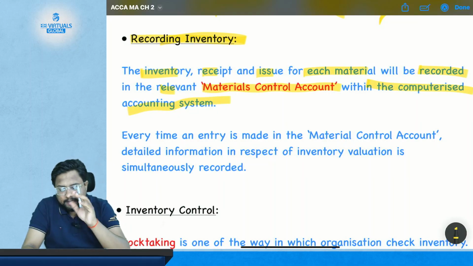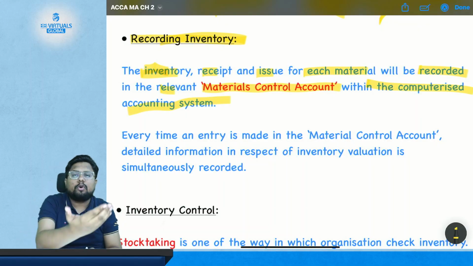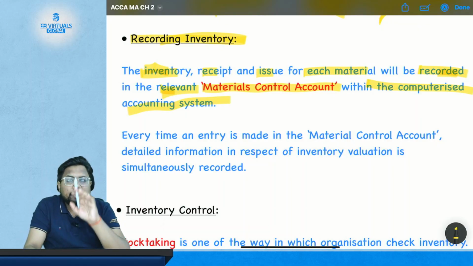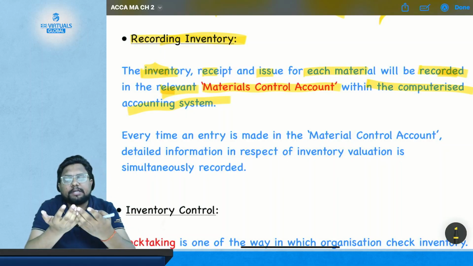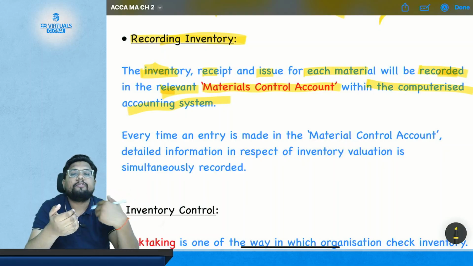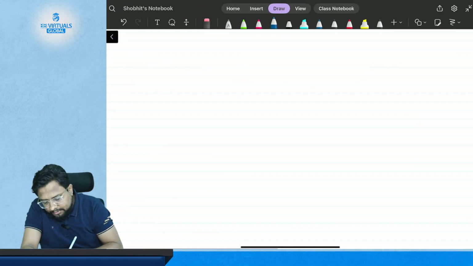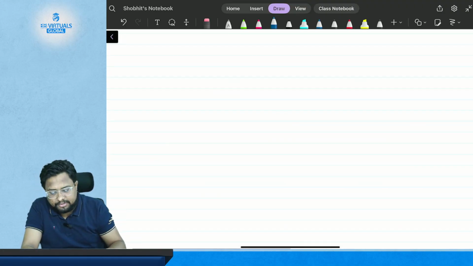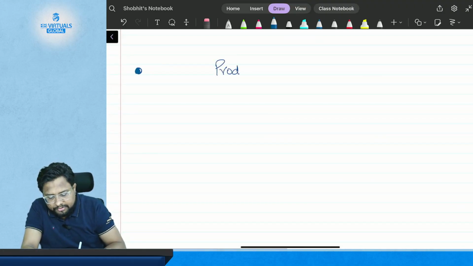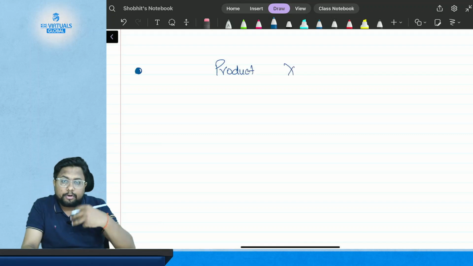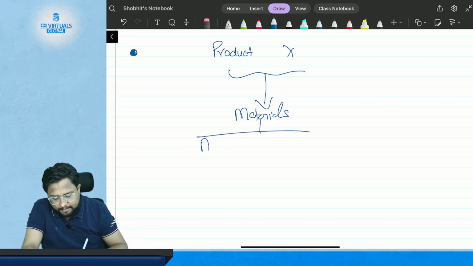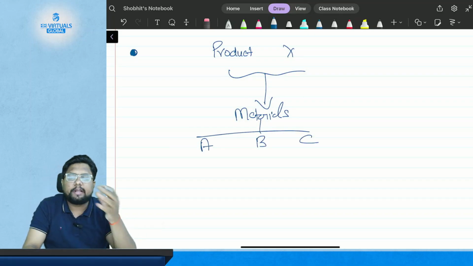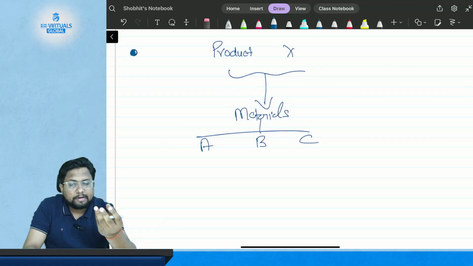What it is saying is that the inventory receipt and issue of each material will be recorded in the relevant material control account. There may be material A, material B, material C. So materials A, B and C will have different material control accounts. Suppose I am manufacturing the product X. In order to manufacture product X, I need certain materials, and the materials are A, B and C. There are three types of material used to manufacture the final product, which is product X.